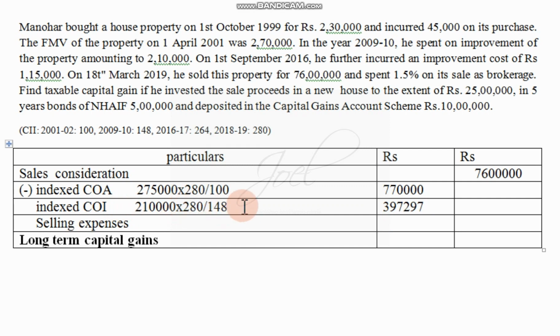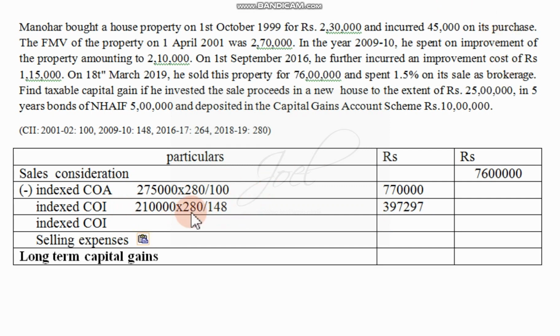There's one more index cost of improvement we have to consider, that is rupees 1,15,000, which is multiplied by present index 280 divided by past index, meaning the year in which it was incurred. In the year 2016-17, 264 will be the index, so we should get the answer here.